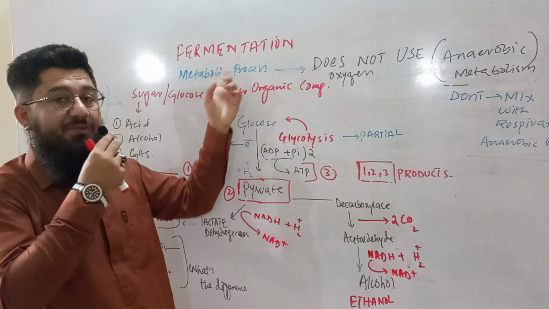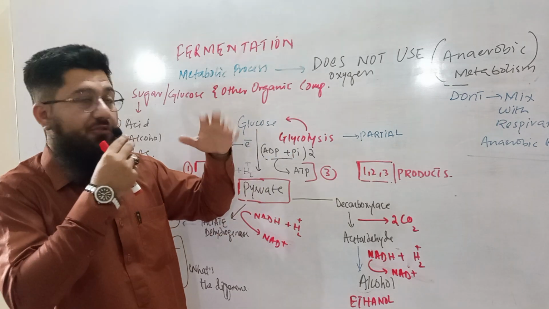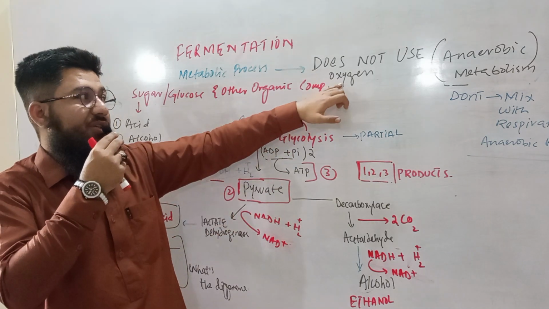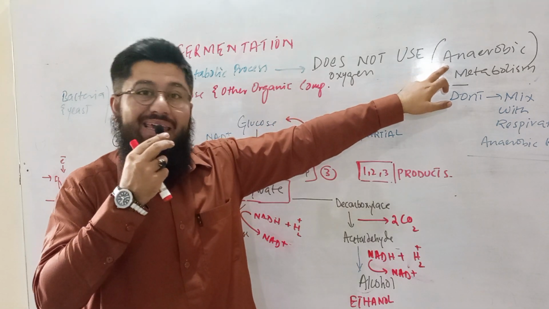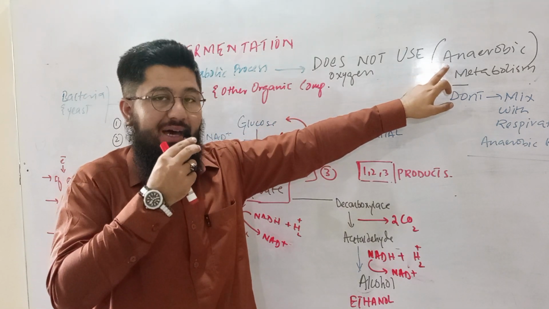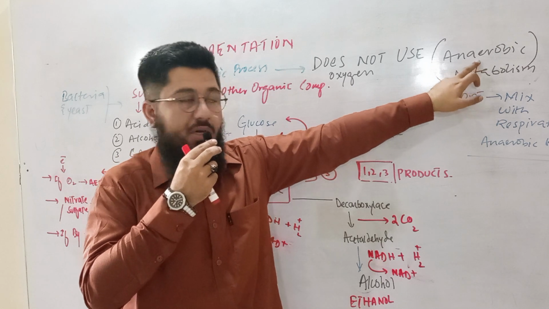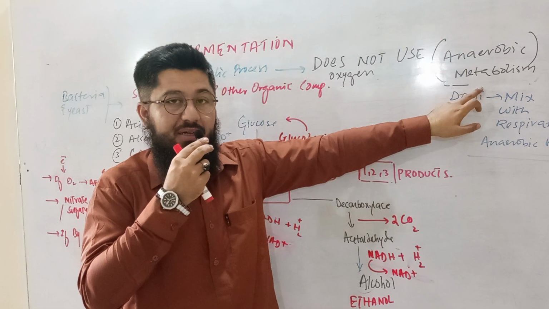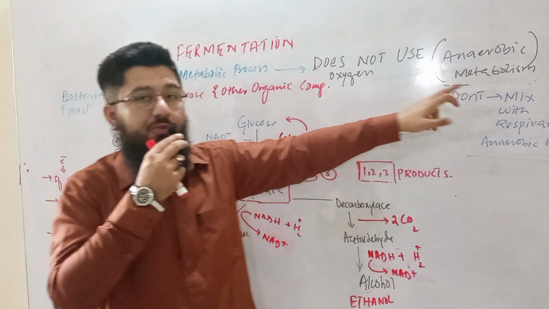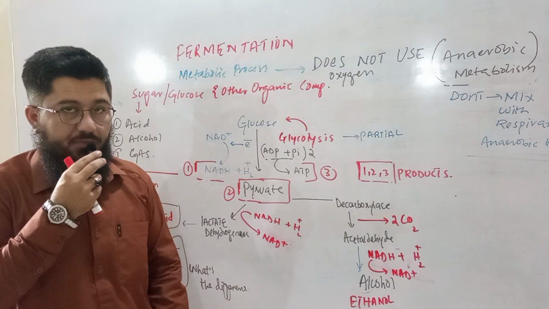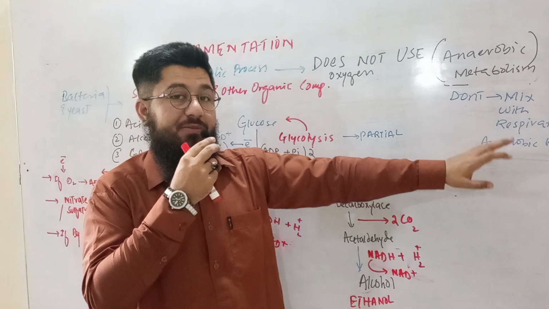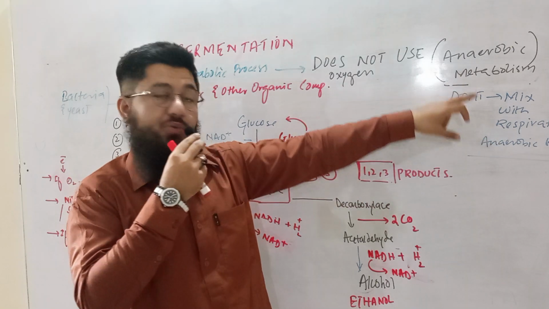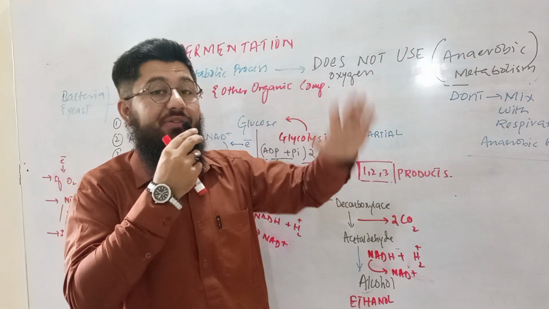In fermentation, when the food is broken down for the release of energy, oxygen is not used. So when oxygen is not used, we use the term anaerobic. An means without, aerobic means air, oxygen. So metabolism is done without oxygen. If this kind of process is happening, we call it fermentation. We do not call this anaerobic respiration. Don't mix these two, anaerobic metabolism with anaerobic respiration.